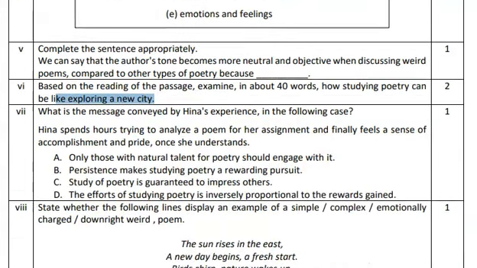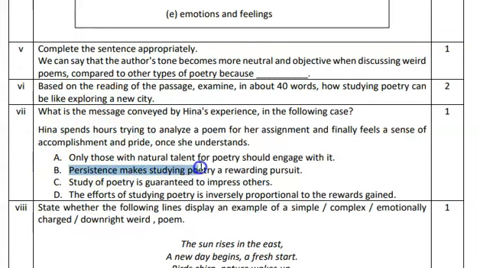So in this way, there is a comparison between reading poetry and a new city. Now question number 7 does not need any reference to the passage because it is application based. Here Hina spends hours trying to analyze a poem for her assignment and finally feels a sense of accomplishment and pride once she understands. Then you'll have to choose which of these options summarizes it.